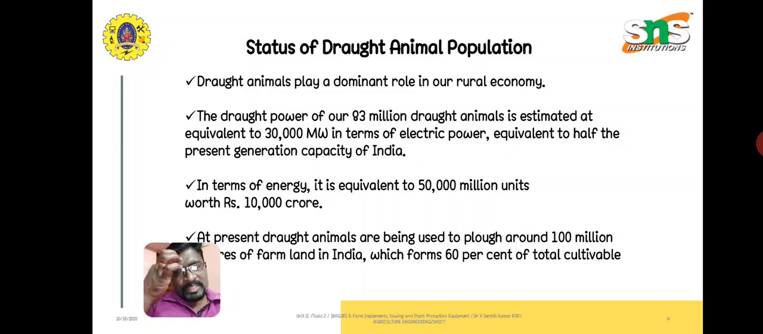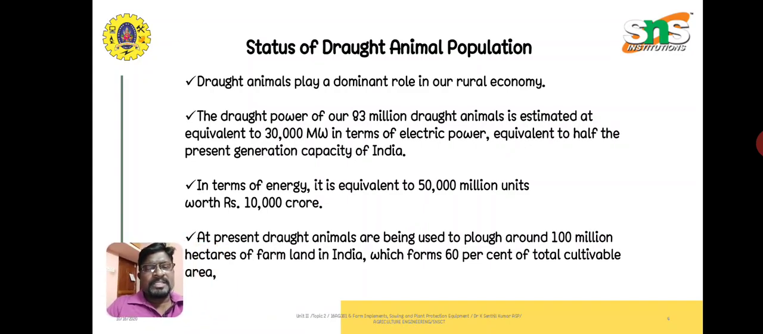That means that when we consider the power generation of a country, the power generated by draft animals is nearly half of the power generation of our country. In terms of energy, it is equivalent to 50,000 million units worth 10,000 crores per year. At present, draft animals are being used to plow around 100 million hectares of farmland in India, which forms 60% of the total cultivated area.